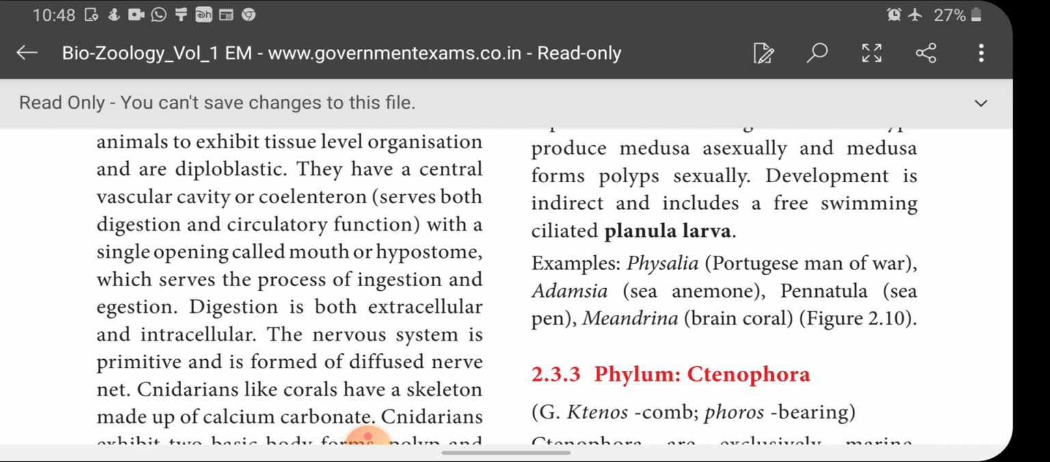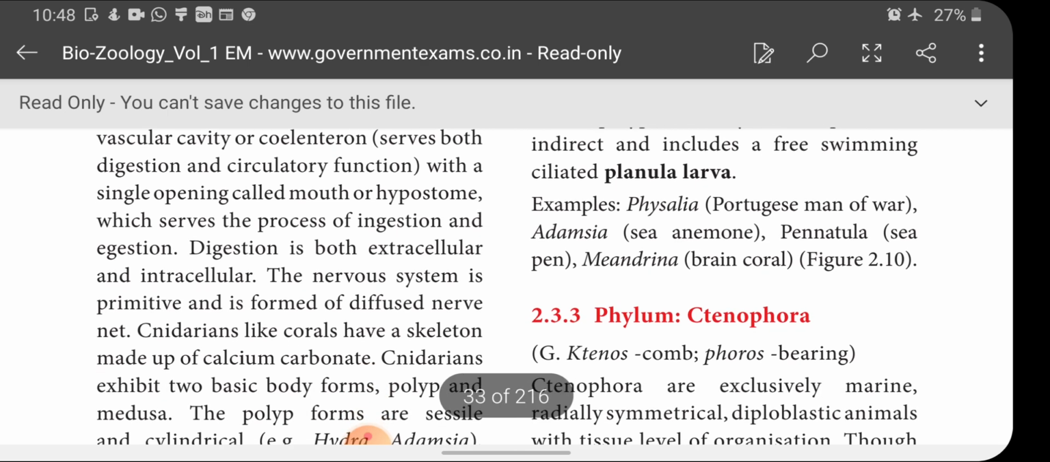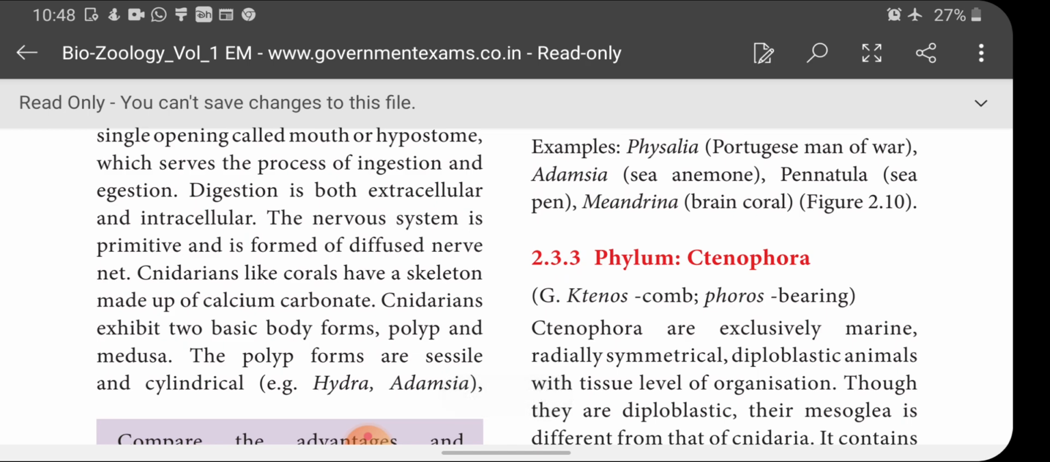Digestion is both extracellular and intracellular. That is, digestion takes place within the cell as well as outside the cell. The nervous system is primitive, formed by a diffused nerve net. Cnidarians like corals have a skeleton made up of calcium carbonate. In the previous phylum we discussed that the exoskeleton is made up of calcareous spicules. Like that, here the skeleton is made up of calcium carbonate.